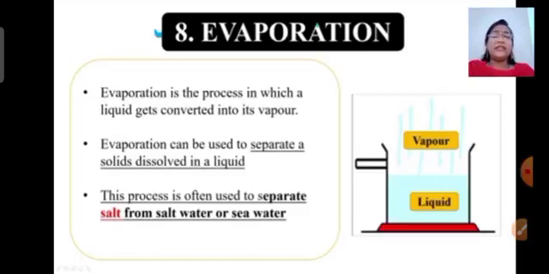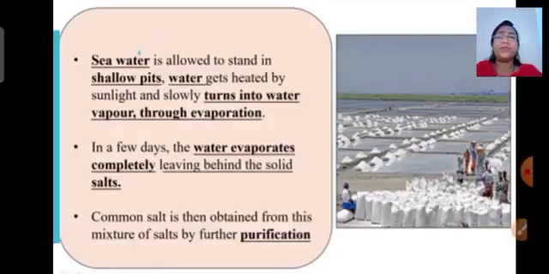So when the solids are dissolved in a liquid, evaporation is the method used to separate them, and this is how we separate salt from seawater. You know that seawater contains a lot of salt in it. Now we will see how this is done.